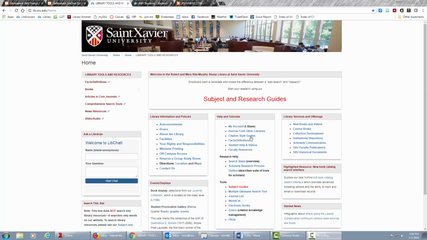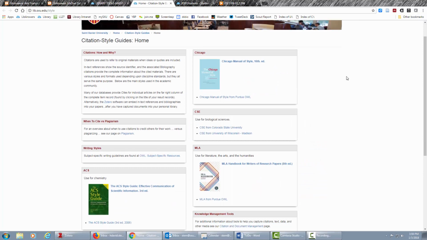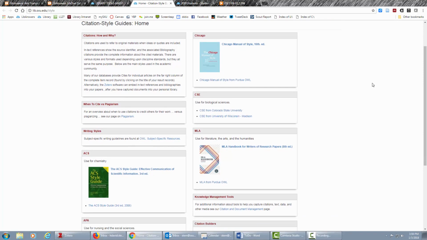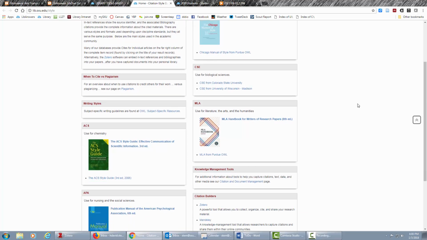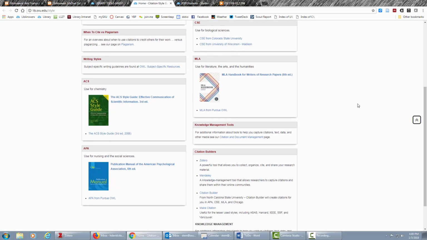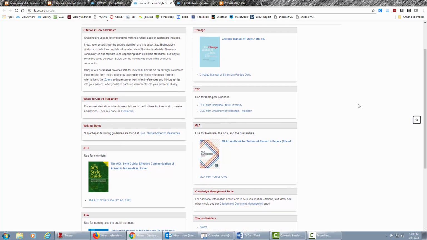The very first one is that from the main library page, there's something called citation style guides. And if you click that, it will tell you that there are a number of different styles that are used. The Chicago style, the MLA style, the APA style, the CSE style for biology. And each of them has its own rules about the order in which the author comes and the page numbers and the commas and colons and where the year shows up. They're just different styles.